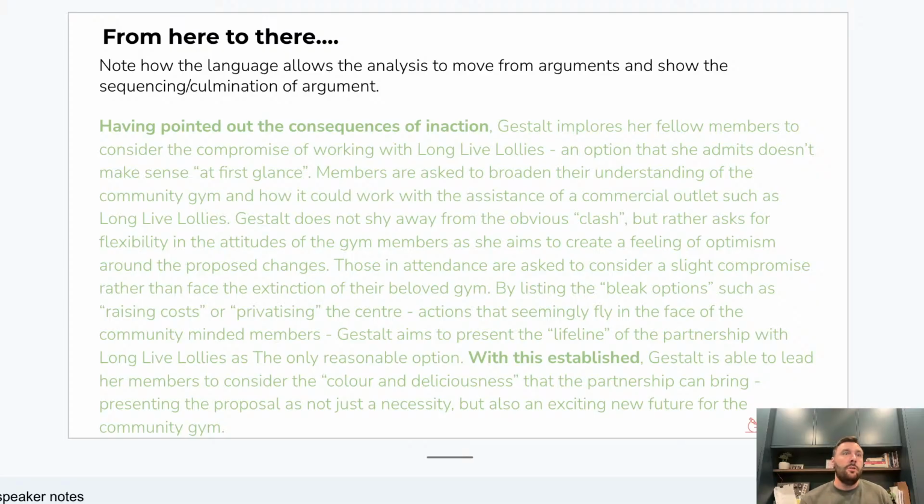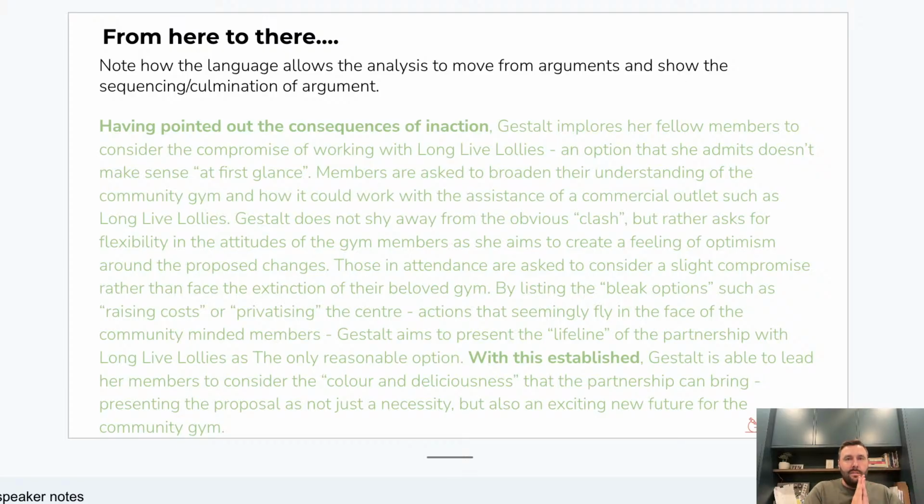If you are a student who is doing a pretty solid job of argument analysis, but you're getting frustrated because you're not getting absolute top marks all the time and you're thinking, well, what else do I need to do? This might be something that could help you out. What we want to see, particularly with these last few years where this has moved to argument analysis, is that the students that can do a really, really thorough and sophisticated job of this are able to talk about how the arguments move together, not treating it like the arguments are islands.